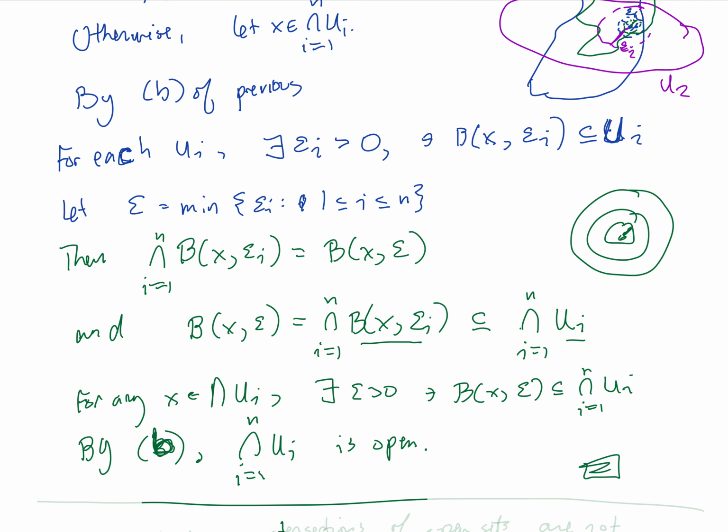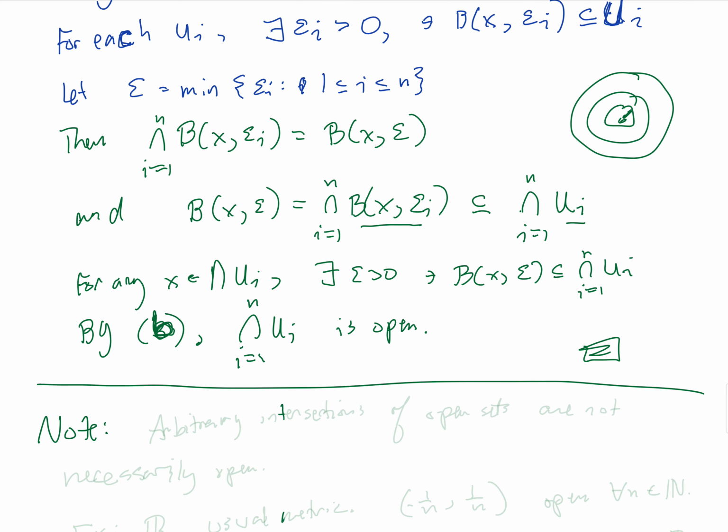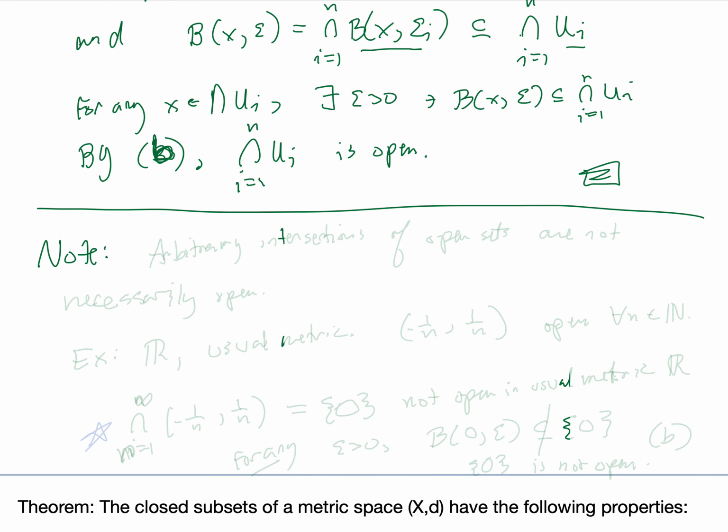One thing I'd just like to note quickly is that we proved that arbitrary unions of open sets are open and finite intersections of open sets are open. So this is just a note that arbitrary intersections of open sets are not necessarily open. So let's see this through an example.